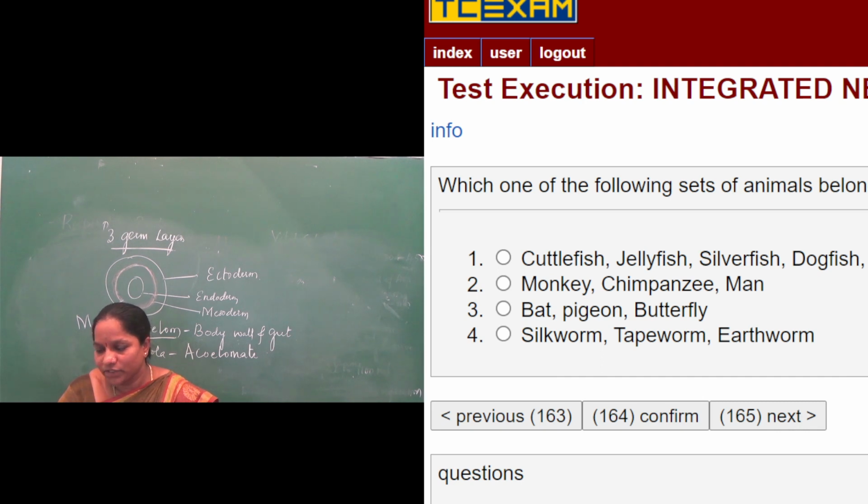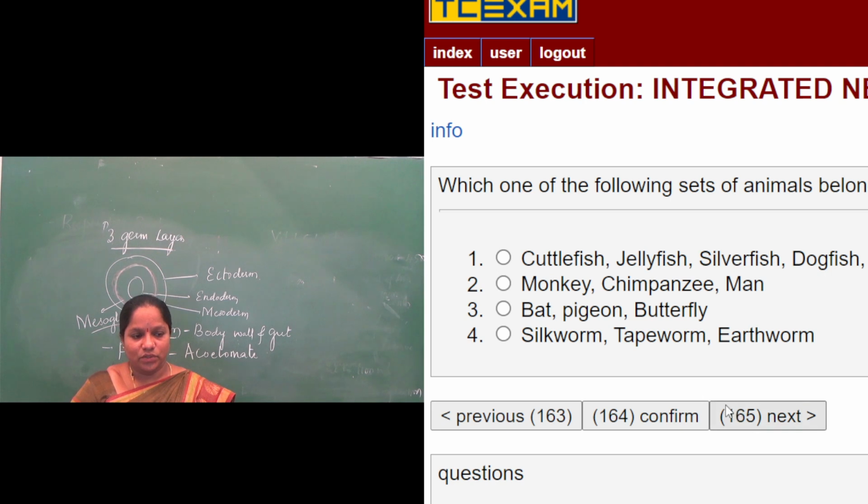They won't, because jellyfish is the common name of Aurelia that belongs to phylum Coelenterata. Silverfish belongs to phylum Arthropoda. You may think of it as a fish, but it is an example that comes under insects, Arthropoda. Starfish, Asterias, belongs to phylum Echinodermata.